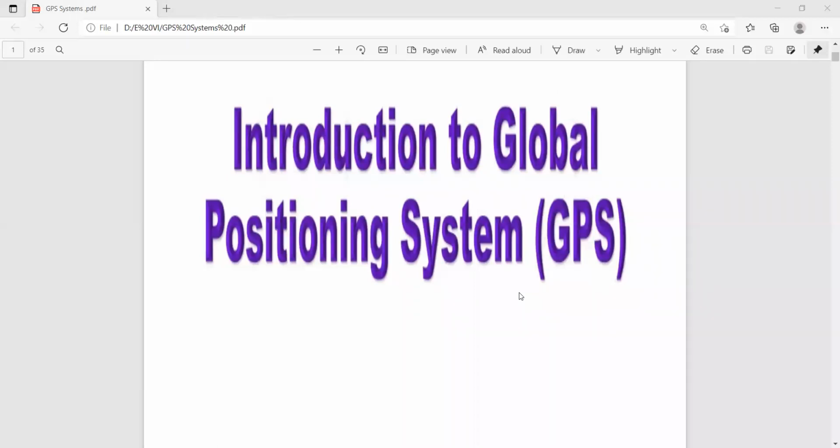In the earlier few classes, we discussed different types of case studies, where the principles of communication systems will be used. That is the basic idea of your fourth unit, in which we have discussed the paging system.